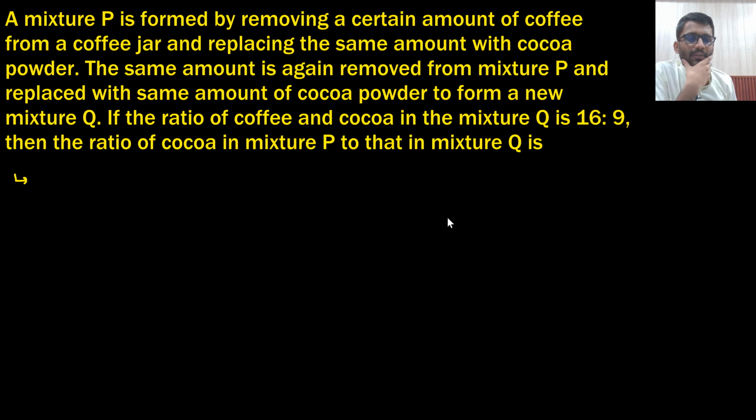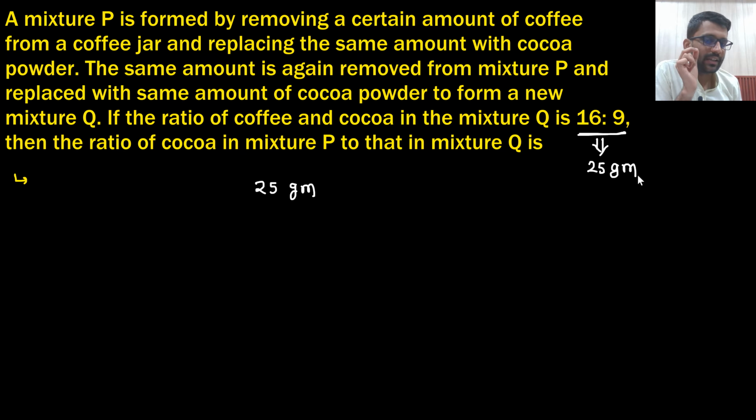16:9. So can I assume my initial mixture was of 25 gram? Because in the final you are having 16:9. So the weight did not change in the complete process. If you read the question carefully, the weight did not change. Some gets out, some gets in. The weight is 25 gram only.